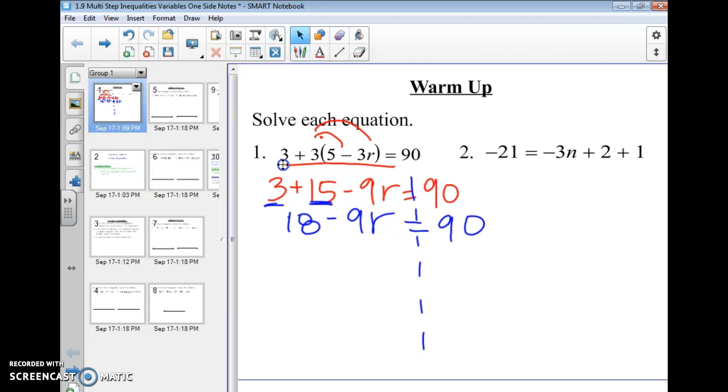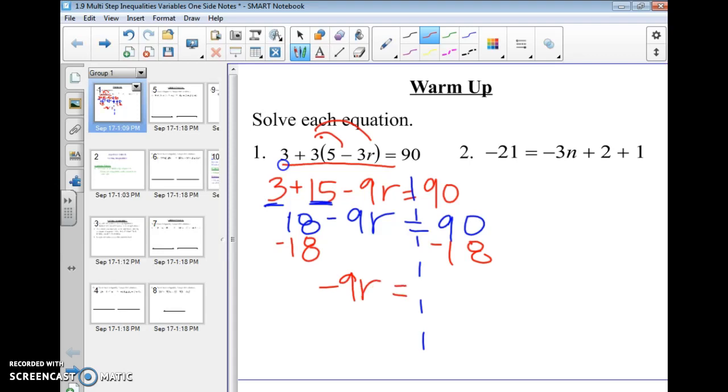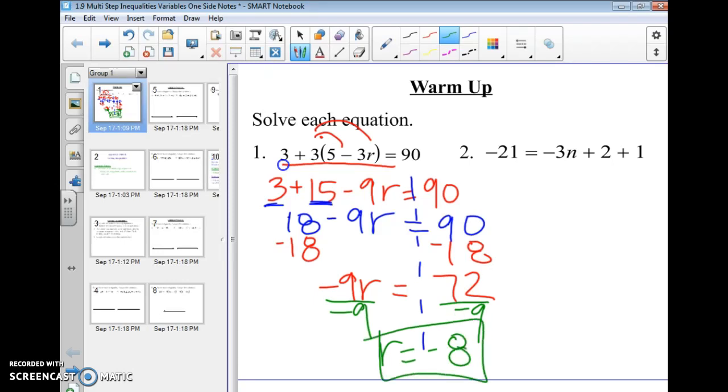Now I need to solve. To get r by itself, I have to use reverse order of operations now. So subtract this 18 first. Then I get negative 9r equals 72. Then to get rid of this negative 9, I need to divide since it's being multiplied. And I get r equals negative 8.